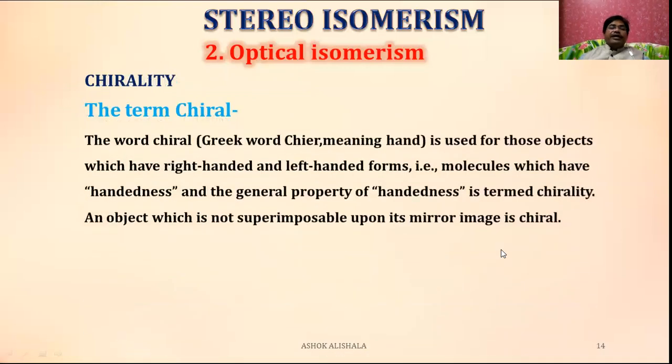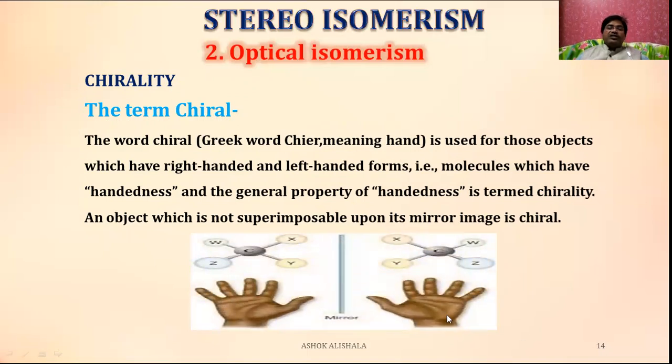What is meant by chiral? The word chiral, from the Greek word cheir meaning hand, is used for those objects which have right-handed and left-handed forms. That is, molecules which have handedness, and the general property of handedness is termed chirality. An object which is not superimposable upon its mirror image is called a chiral one.